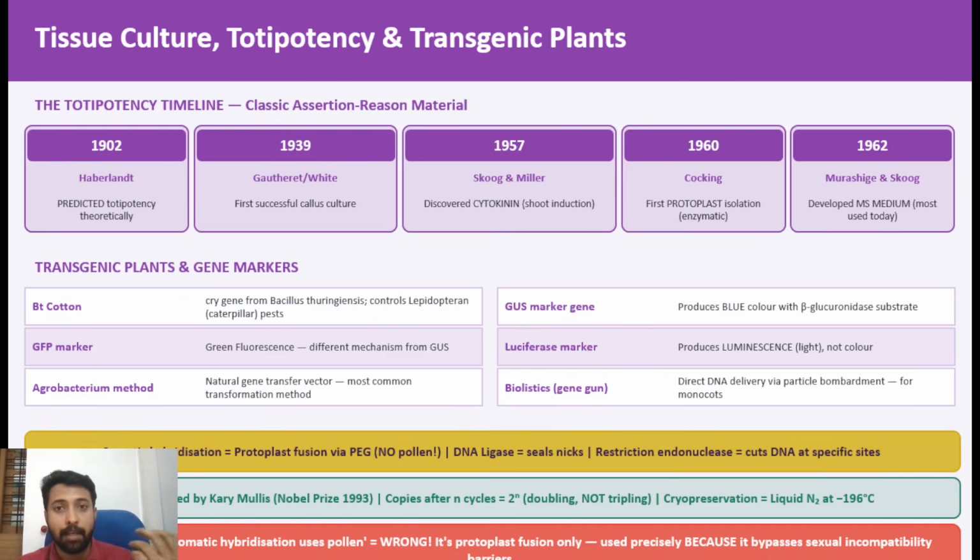For example, IBA and IAA: which form is natural, and which is chemically prepared? Such questions are very important regarding the hormones, scientists, their contributions and different medias. Clear? This is about the tissue culture side.